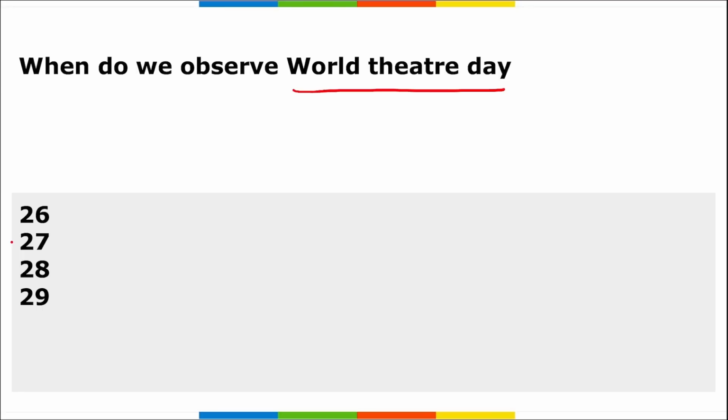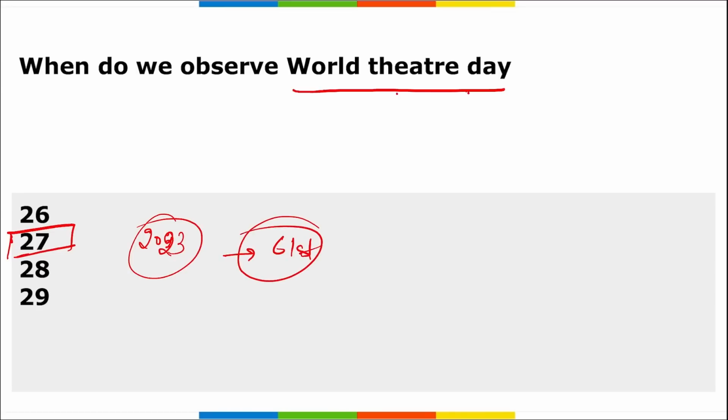Then remember, on 27th of March we observe World Theatre Day, and in 2023 it was the 61st anniversary of World Theatre Day, and the theme for this World Theatre Day that you need to remember is Theatre and a Culture of Peace. I repeat, Theatre and a Culture of Peace.